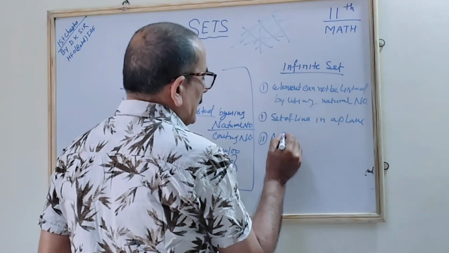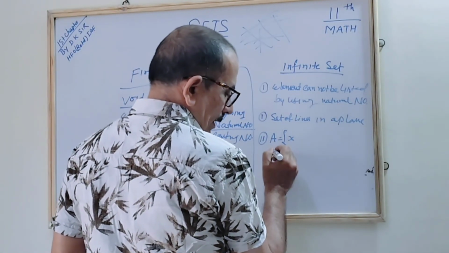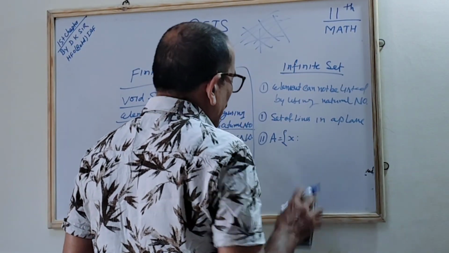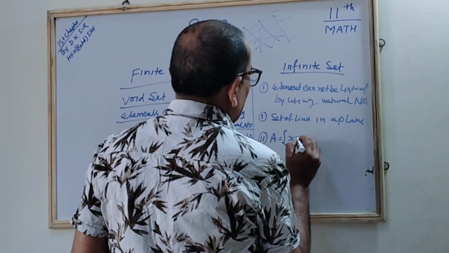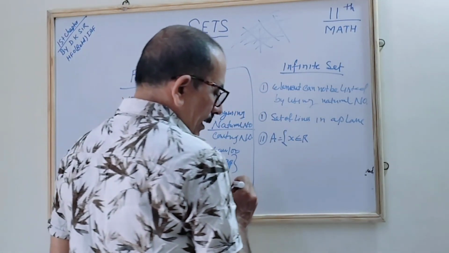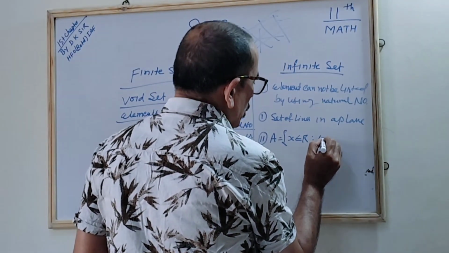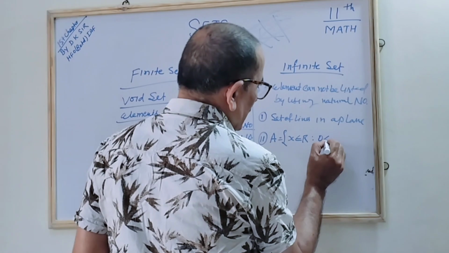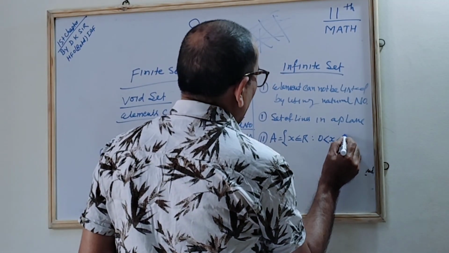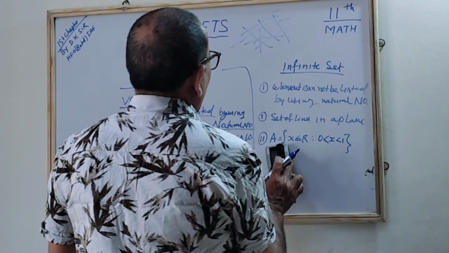It is the set X, where we find that X is an element of the real numbers. If we say X is the set of real numbers such that X is greater than 0 and less than 1, this is also the way we can write it, correct? This is the way of writing it in set-builder form.